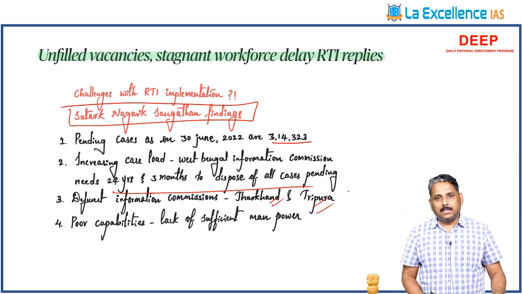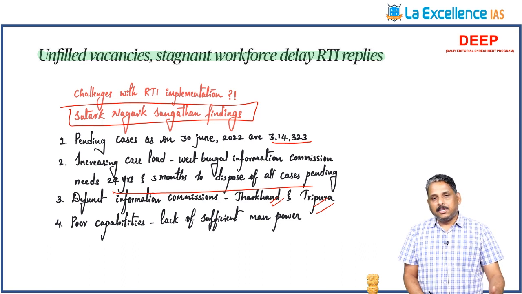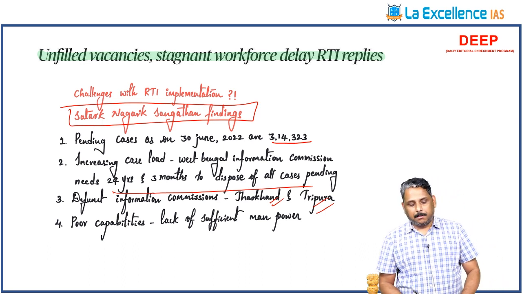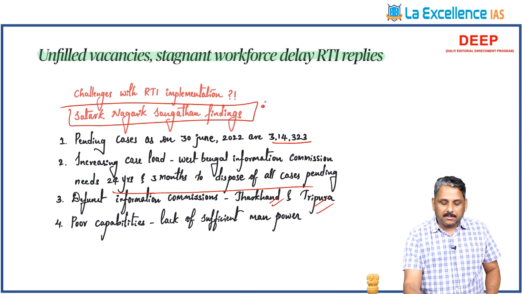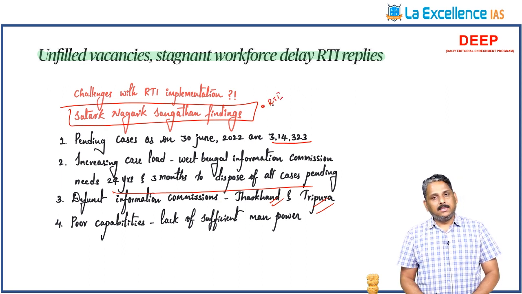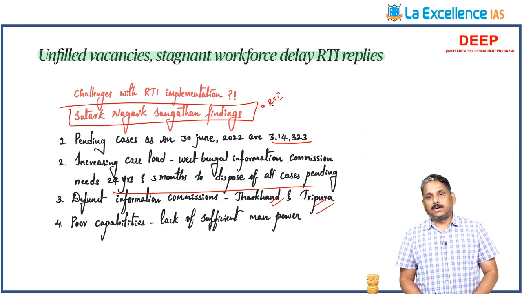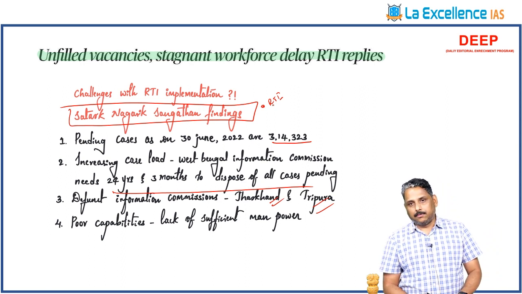The capabilities of the staff are very poor. In many of the states, public information officers are not being appointed, and information commissions do not have sufficient manpower. So when writing an answer on RTI, you can use the Satarak Nagarik Sangatan findings in exposing the weakness in the implementation of RTI. This is how you can use this information.